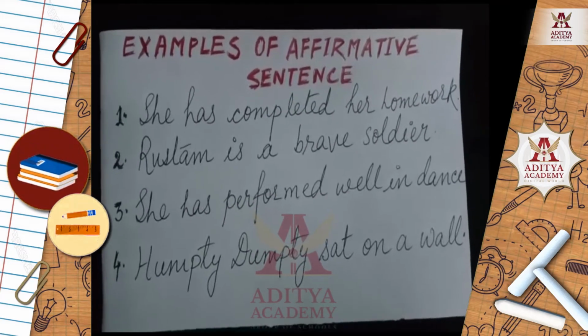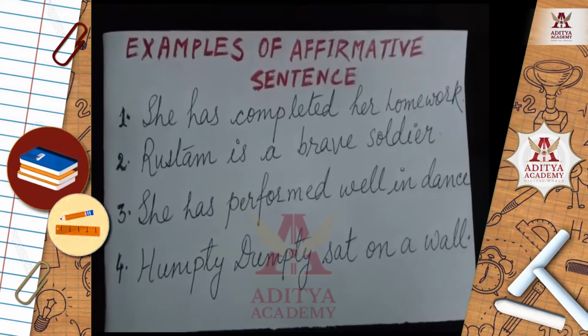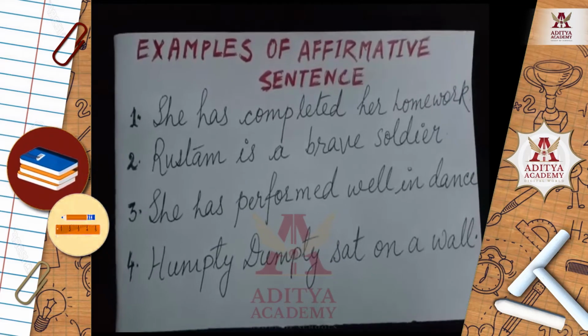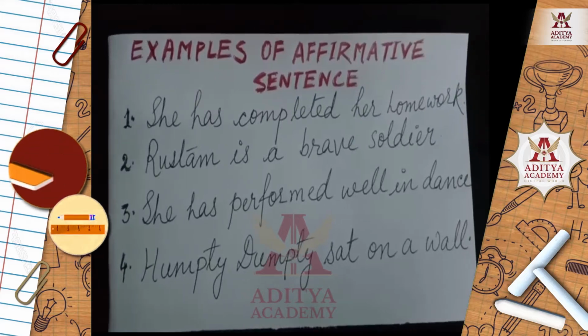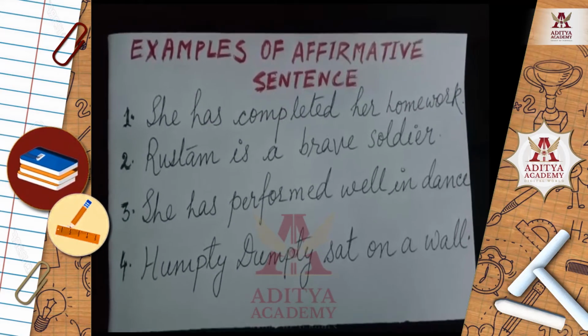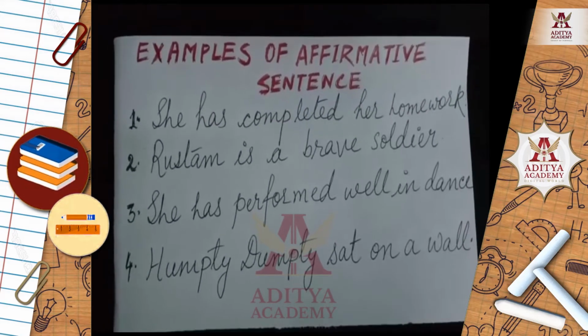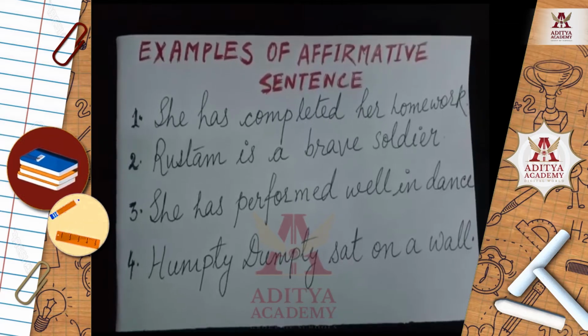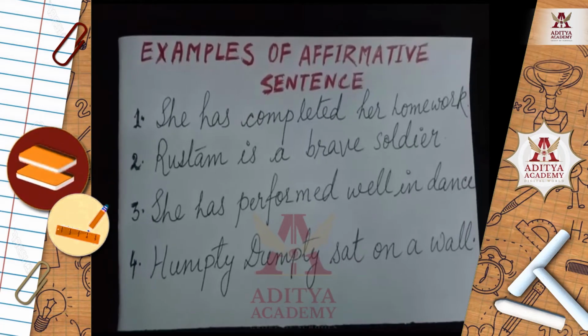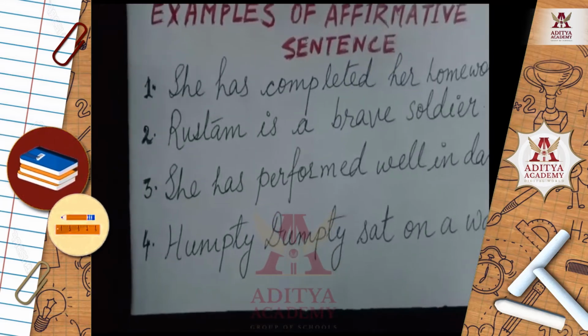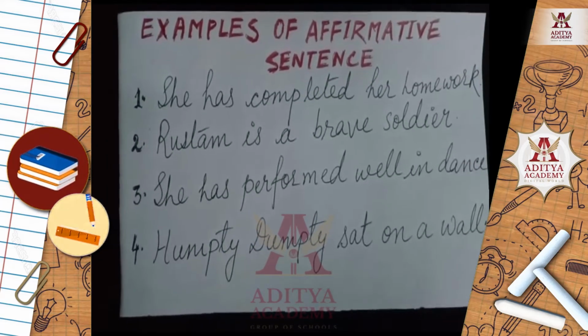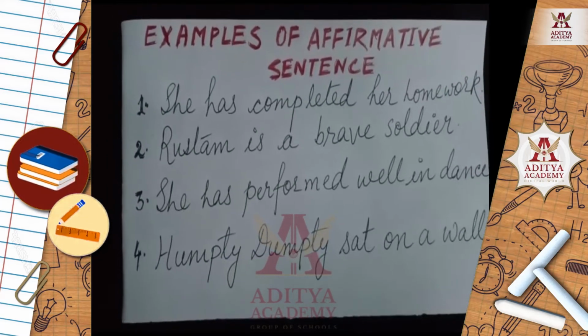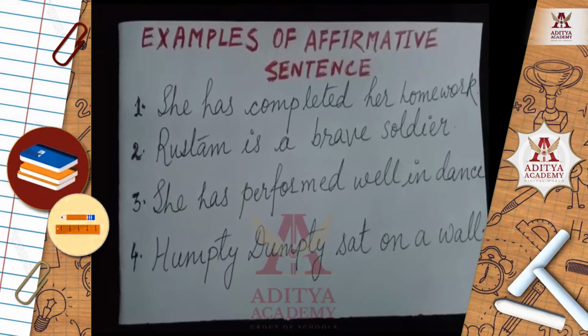So students, let me show you some examples of affirmative sentences. Number 1: She has completed her homework. This is a plain and simple statement. It is declaring a fact. This is an affirmative sentence. Next, number 2: Rustam is a brave soldier. Rustam is the name of that soldier.